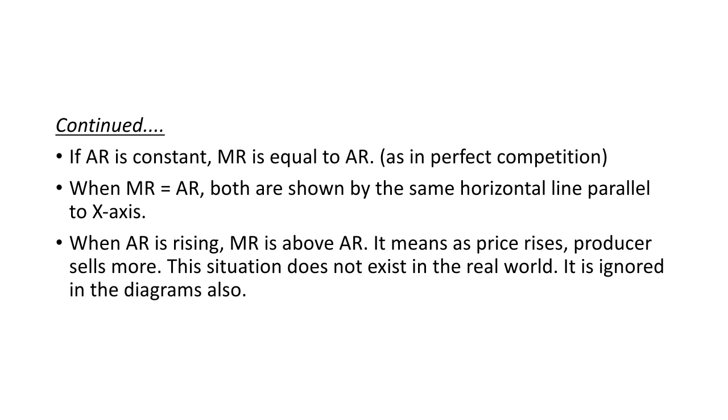Next, continuing on that slide, if AR is constant, then MR is equal to average revenue, as in perfect competition, which again is a market structure that we shall discuss in the next video. Then when MR is equal to AR, both are shown by the same horizontal line parallel to the x-axis. And when AR is rising, MR is above AR. It means as price rises, the producer sells more. This situation doesn't exist in the real world, and it is also ignored in the diagram.